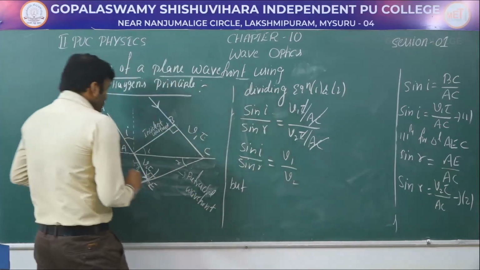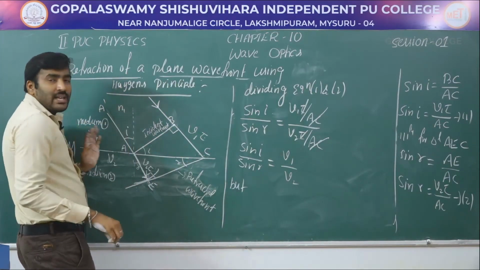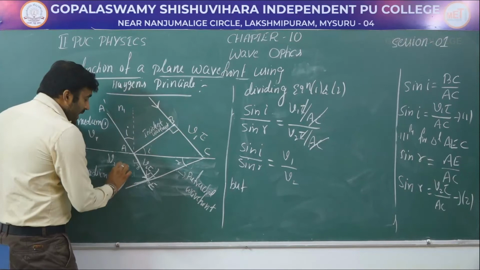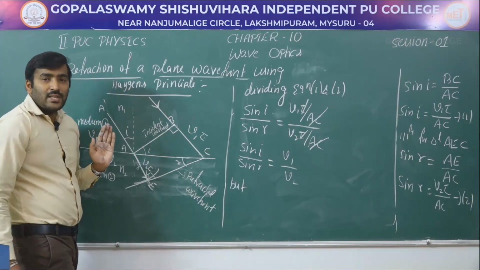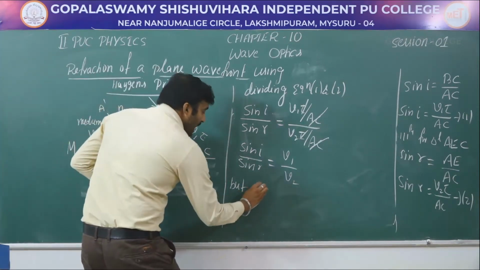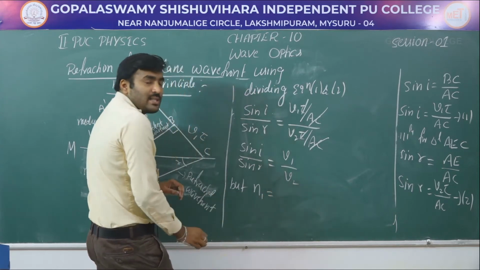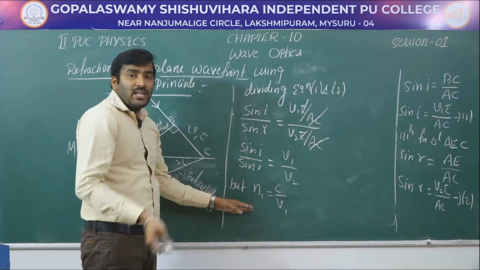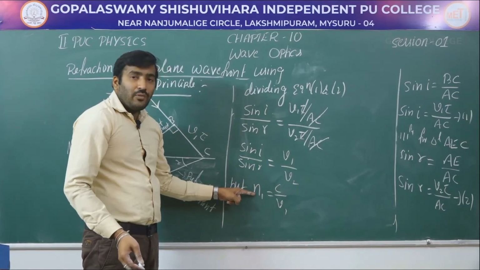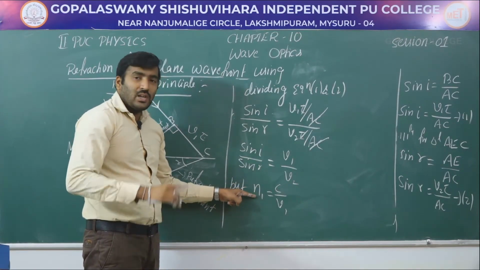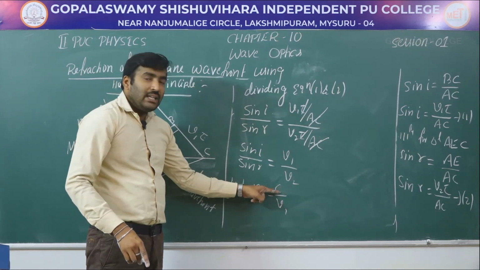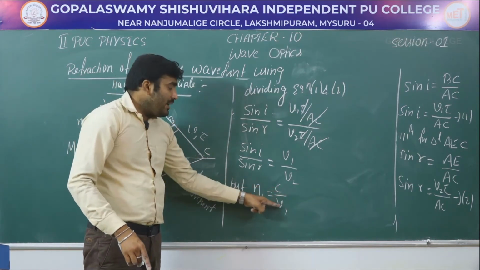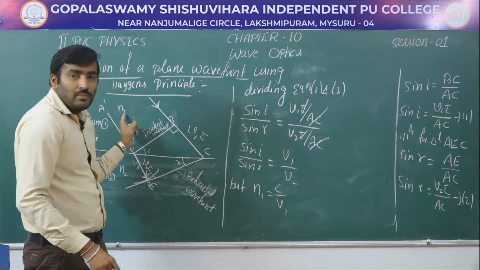But if I write N1 as the refractive index of the first medium and N2 as the refractive index of the second medium, the refractive index of the first medium is written as C divided by V1. This we had done in the previous chapter. The absolute refractive index of a medium is the speed of light in air or vacuum divided by the speed of light in that medium.